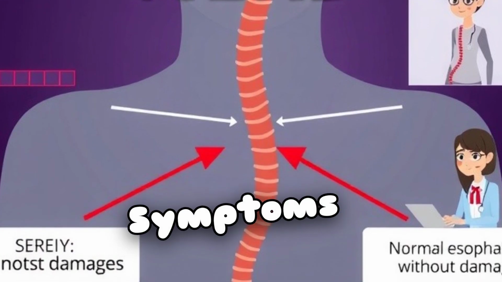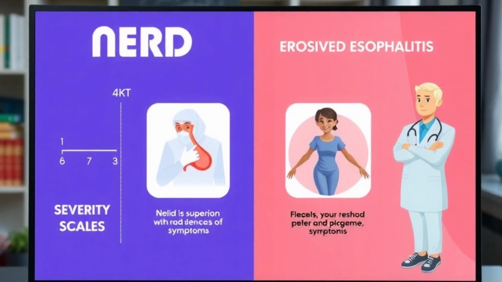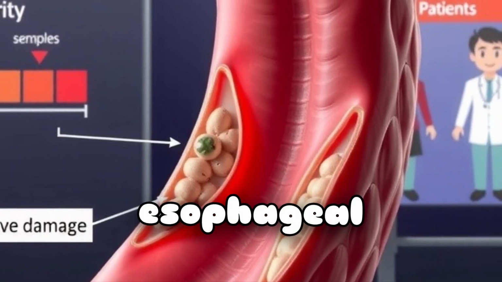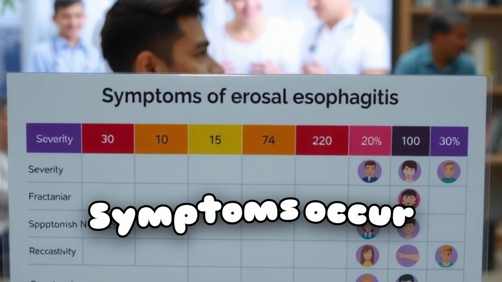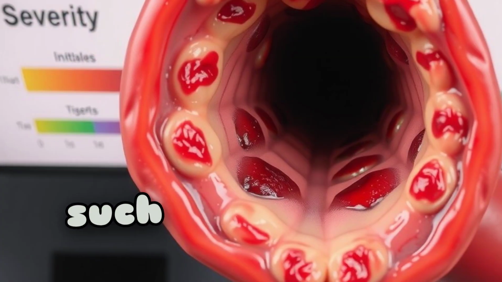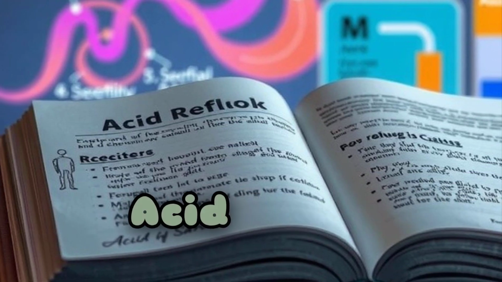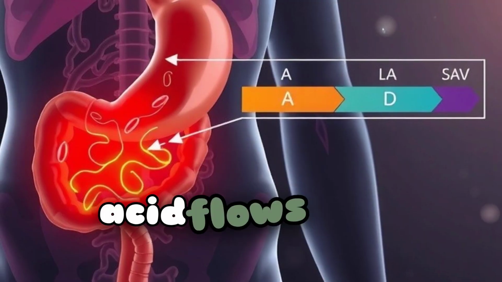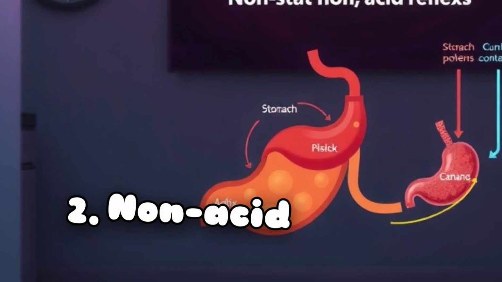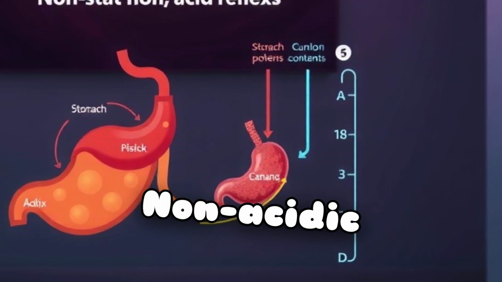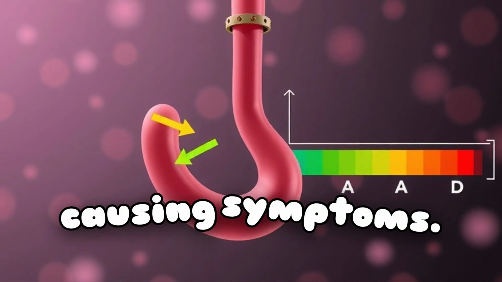Classification based on symptoms. 1. Non-erosive reflux disease, NERD. Symptoms occur without visible esophageal damage. 2. Erosive esophagitis. Symptoms occur with visible esophageal damage, such as erosions or ulcers. Other classifications. 1. Acid reflux. Stomach acid flows back into the esophagus, causing symptoms. 2. Non-acid reflux. Non-acidic stomach contents flow back into the esophagus, causing symptoms.